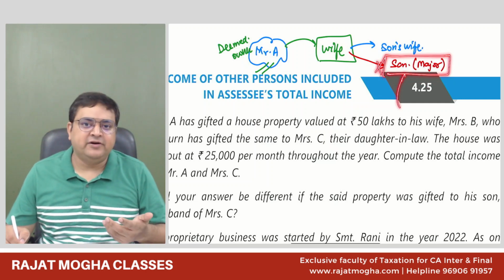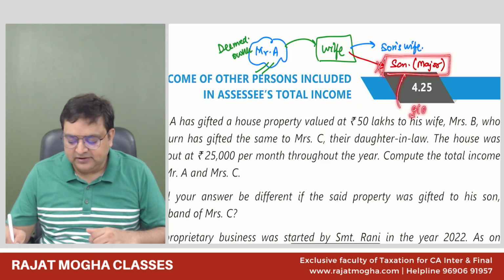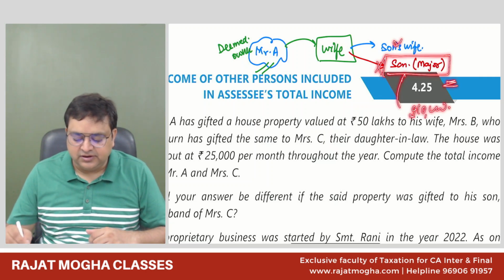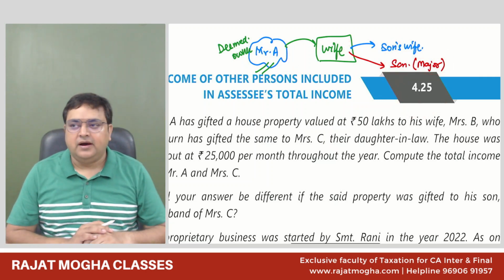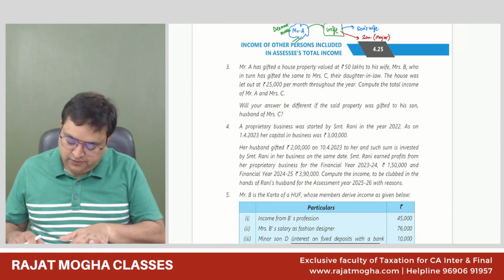House property income, 25,000 into 12 would be the GAV, minus the standard deduction, 2,10,000 would be the son's income. Mr. C's income, not anybody else's income. Understood, guys? Yes, sir.